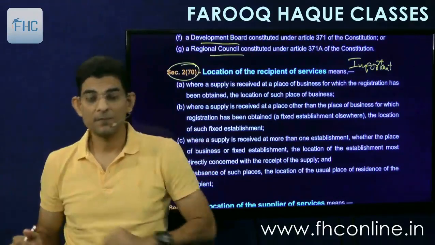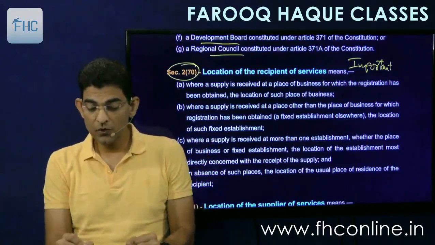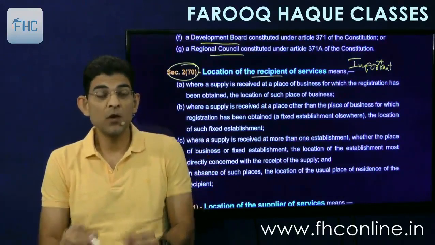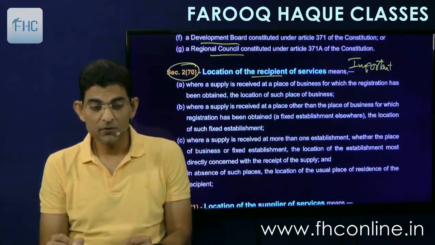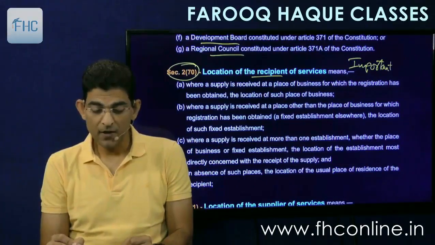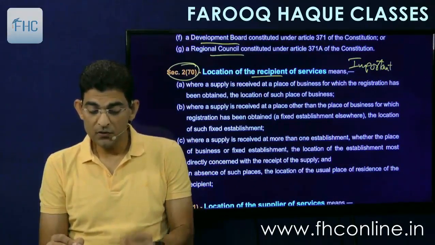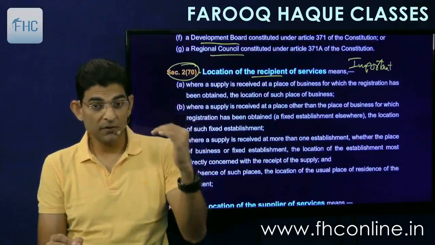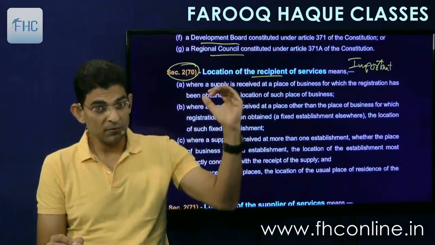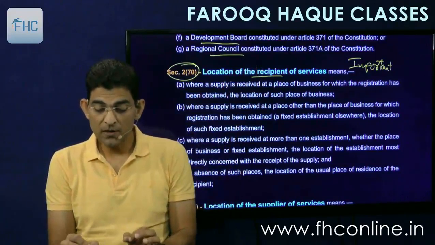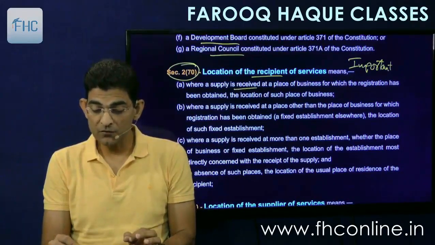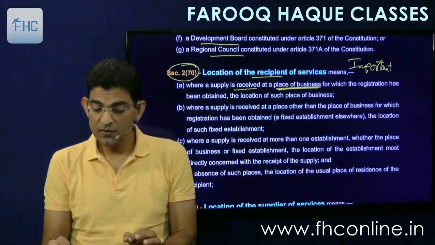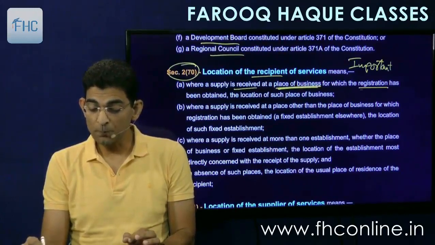Okay, so let's see. Location of recipient of service. Where is the recipient located? Four points are there. A, where a supply is received at a place of business, underline place of business, for which the registration has been obtained.